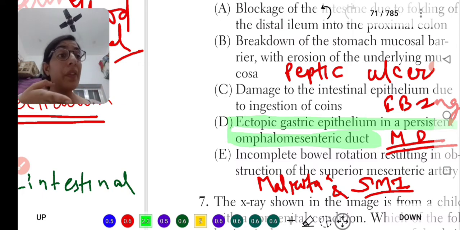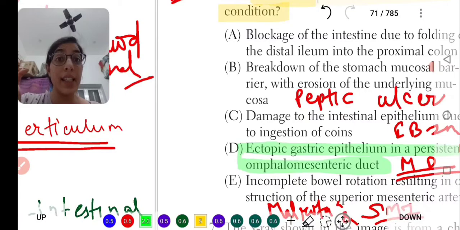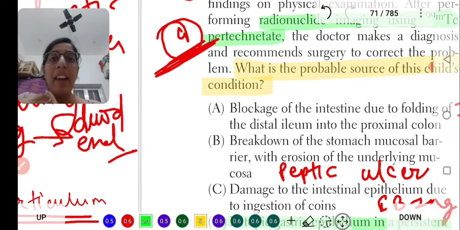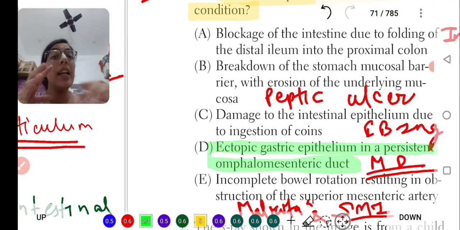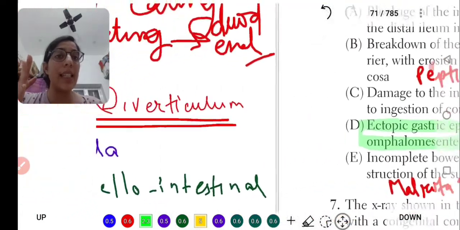You need to give sedation, but then you realize the pain is not going because of the ischemia going on in the intestine. But here, the baby is not crying on feeding or anything else, and still there is bleeding per rectum, with a mild tenderness. This is because of the erosion of the mucosa. And erosion of the mucosa happens when there is gastric epithelium, because gastric epithelium secretes HCl, which erodes the mucosa because of its acidic nature.